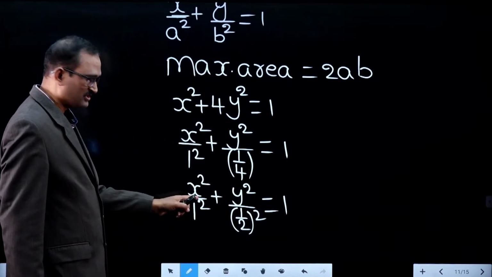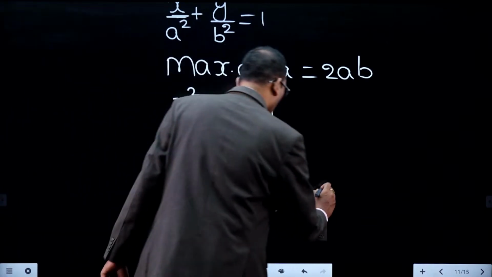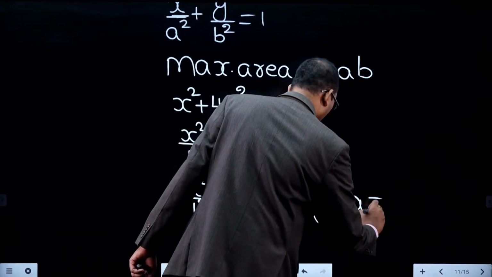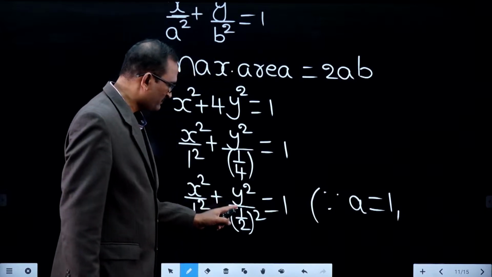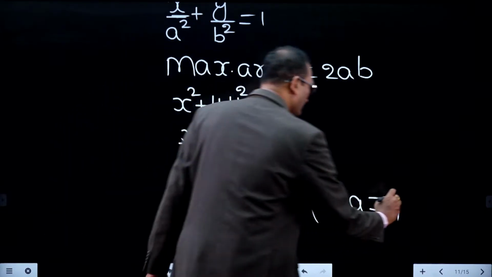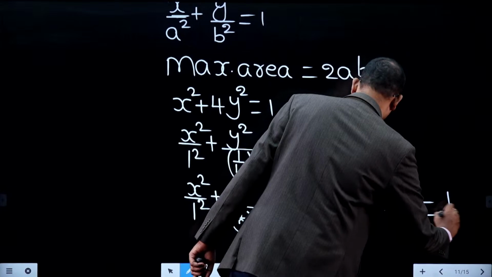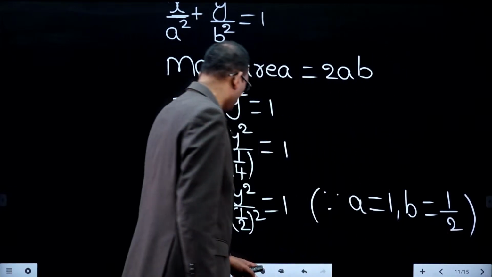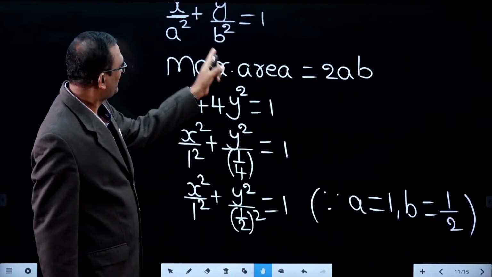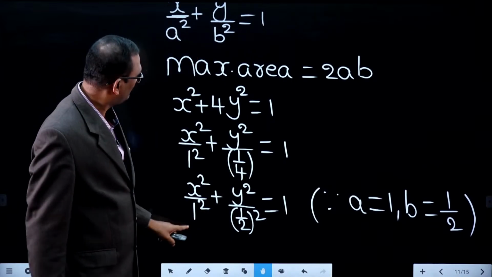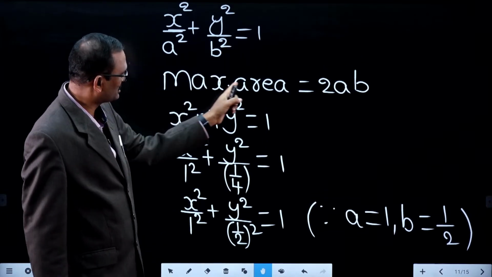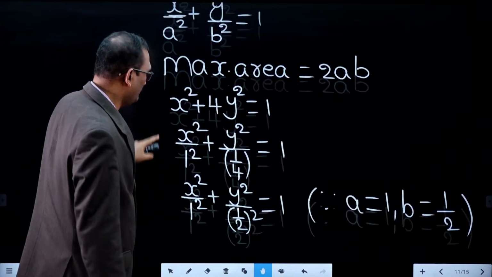x square by a square: what is a value? 1. y square by b square: so what is b value? 1 by 2. So in that case, for x square by a square plus y square by b square equal to 1, the maximum area is 2ab.